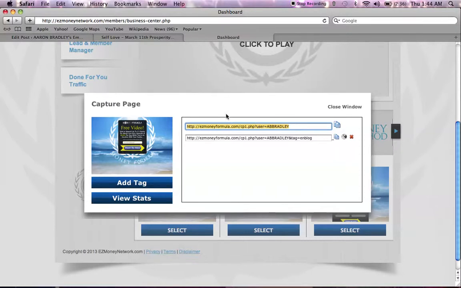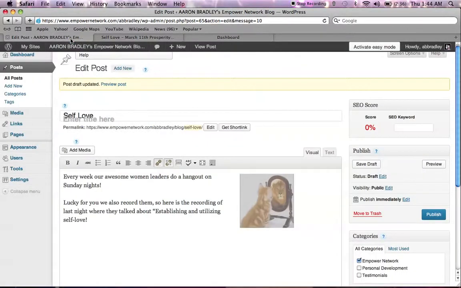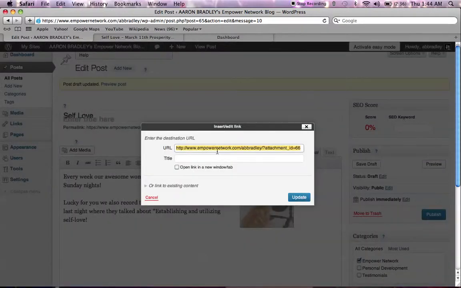Just going to copy that right there, and we're going to go back into your post, and we're going to click back on the chain link. Yours is going to look different. What you're going to do is paste that link that you just copied in right there. And what that is going to do right there, just click open link in new window tab.